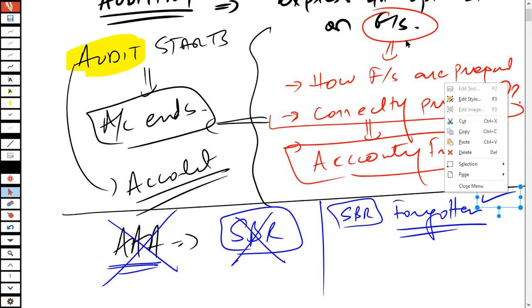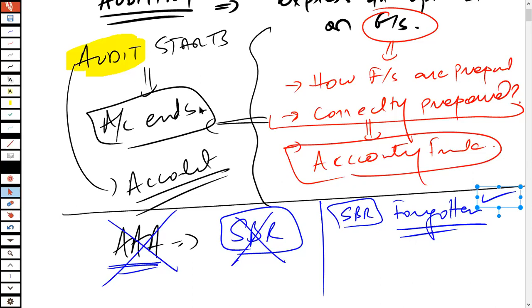Now, for those students who have studied the FR paper and the SBR paper and have forgotten all the accounting standards, you don't have to worry, because I'll be giving you detailed lectures on these accounting standards, which are going to be helpful for you. Okay, Kunal, yes, if you have studied FR, that is going to be sufficient. That is going to take you through this examination.